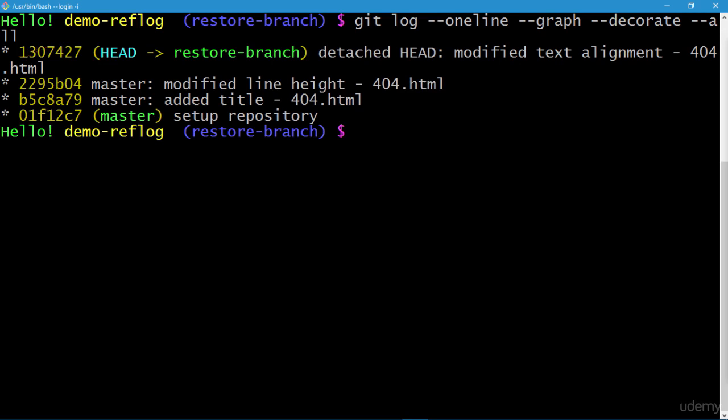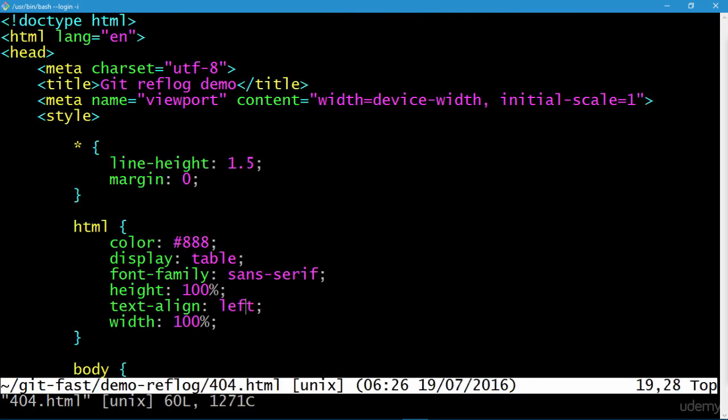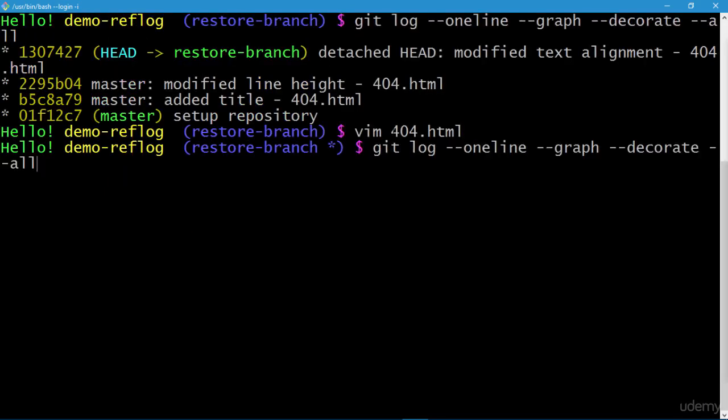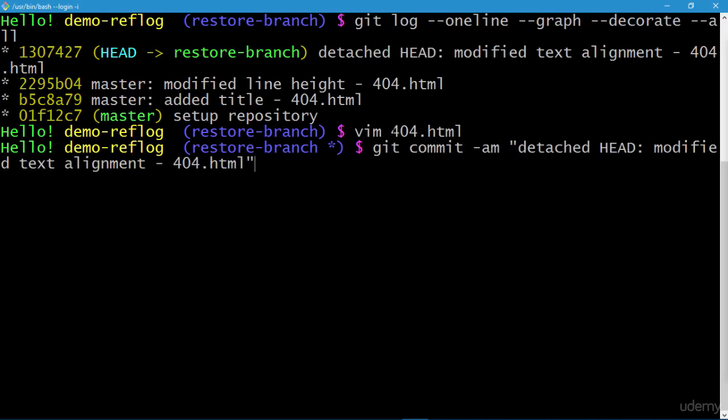So in this position, you can continue to work on the feature that you are working on in the file 404.html, and let's do that. So let's create another commit in the file 404.html. This time we'll change the font family, and our font family will be Arial Black. Press escape key, :wq to quit and save, and let's do an express commit as we did earlier.